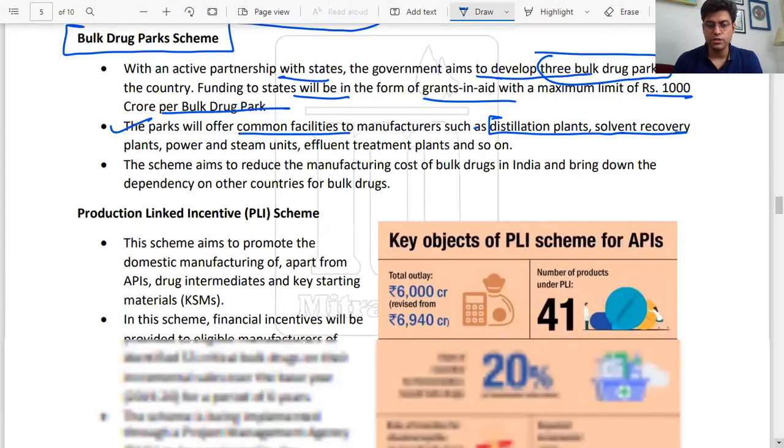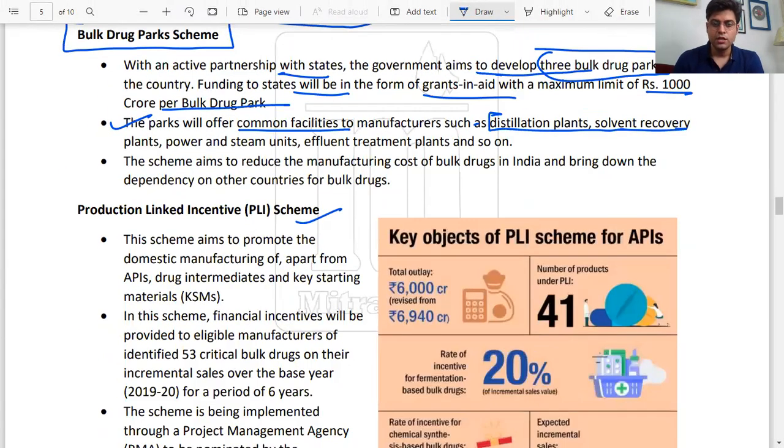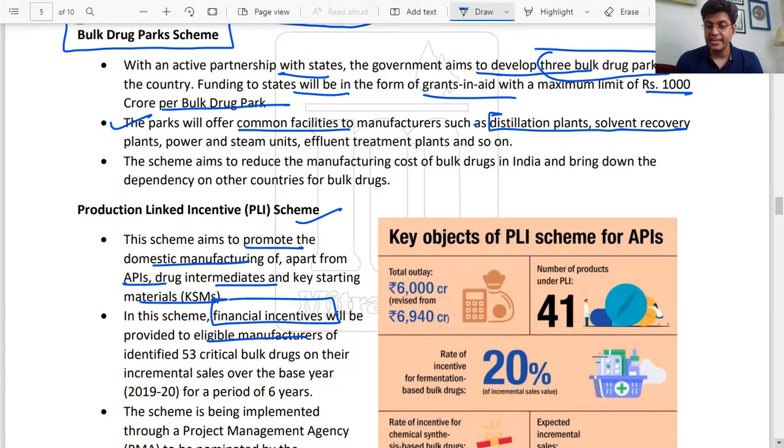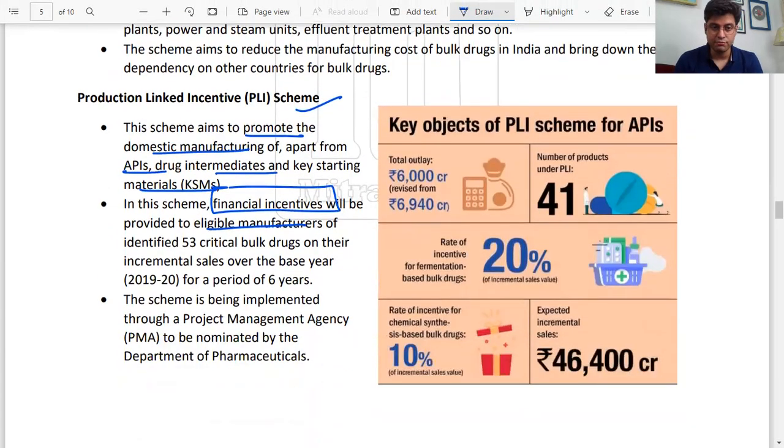Next, I was talking about the production linked incentive scheme. Now, this scheme aims to promote the domestic manufacturing of, apart from APIs, drug intermediates and KSMs, that is key starting materials. In this scheme, financial incentives will be provided to eligible manufacturers of identified, there is a list, 53 critical bulk drugs on their incremental sales over the base year for a period of 6 years.